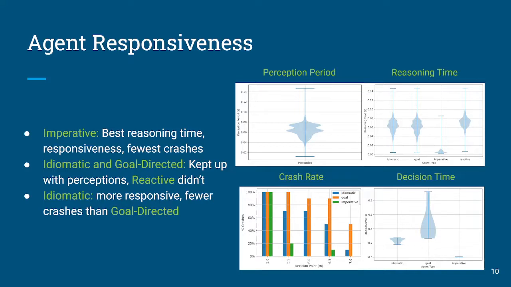But as we move out in increments of half a meter, we start seeing that the imperative version, for its 10 tests at each of those distances, stopped in almost every case. And the idiomatic agent, similar to those decision times, was outperforming the goal-directed agent. And so that led to another question of why was this happening? Why is the reactive agent slower and unstable? And why is the idiomatic agent outperforming the goal-directed agent?